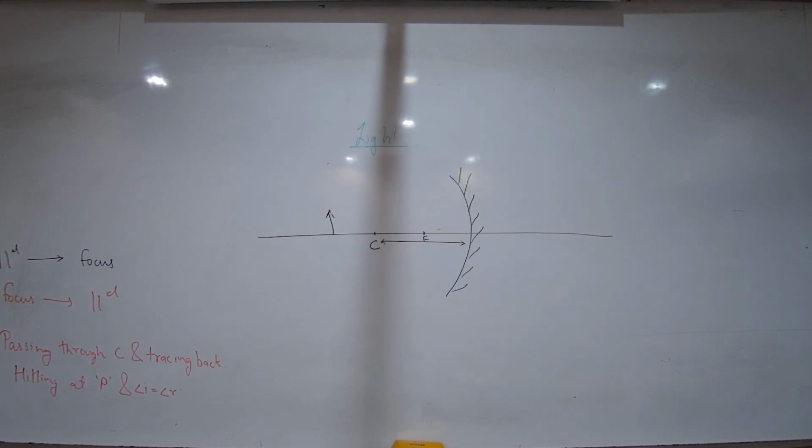We'll discuss this. You should not end it over here. Let the rays go now. Let the rays go.